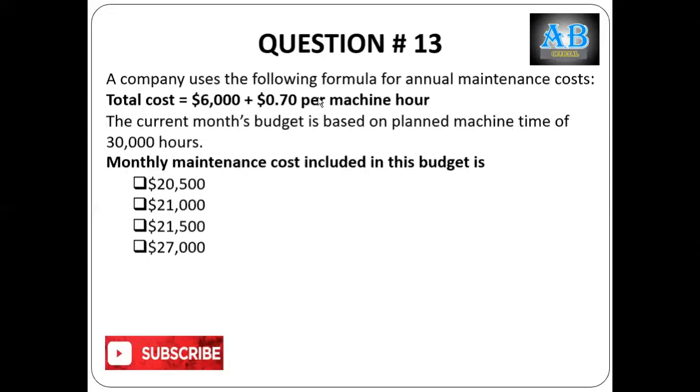A company uses the following formula for annual maintenance cost, total cost. Again, this is the cost function. Equation is Y is equal to A plus BX.